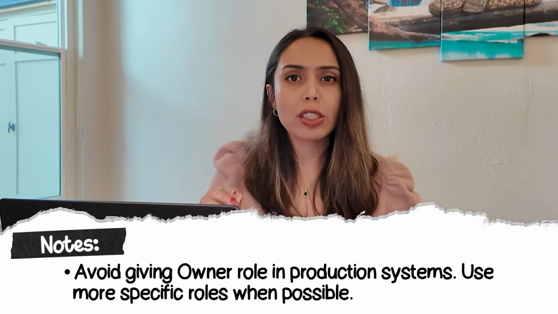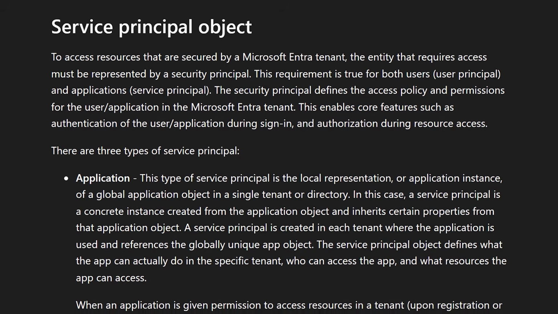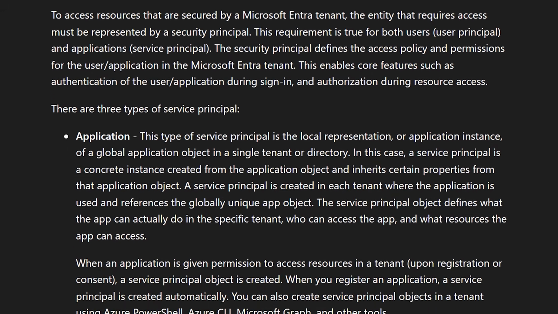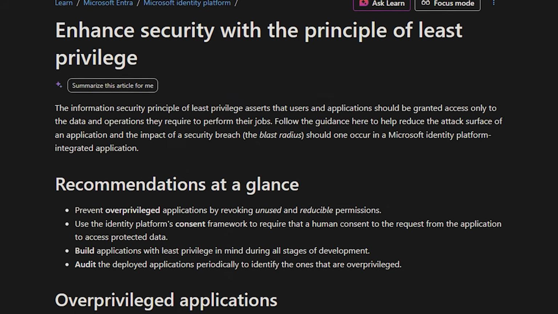And you have specific roles like Storage Blob Data Reader. So use that instead of using the broad ones. Service principals are especially the important one here. When an application needs to access Azure resources, you don't give it a person's login. You create a service principal. It's basically an identity associated to your application or your automation script, similar to service accounts in GCP. Now, the most important thing to note here is to follow the least privilege principle. Whether for users, systems, or applications, make sure you only give the minimum permissions that are required for it to do its task.